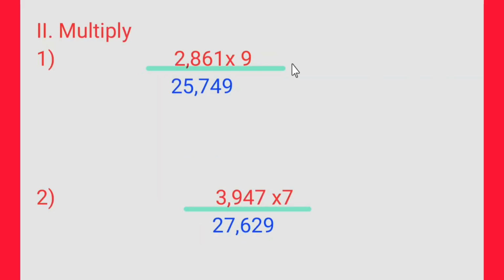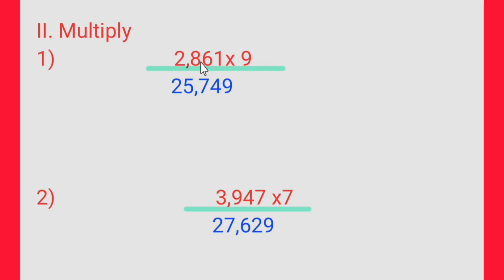52,300. Now, second main multiply. First one: 2,861 multiplied by 9. 9 ones are 9. 9 6s are 54. 4, 5 carry.